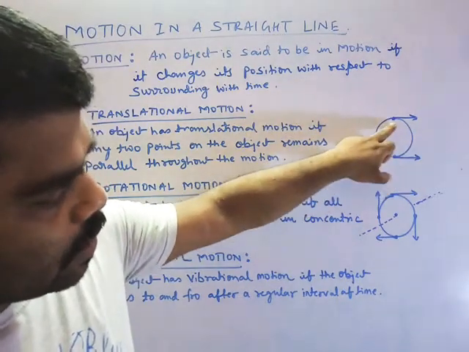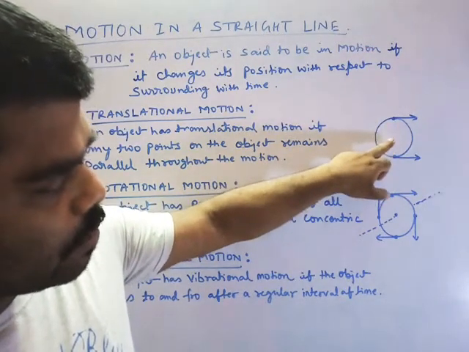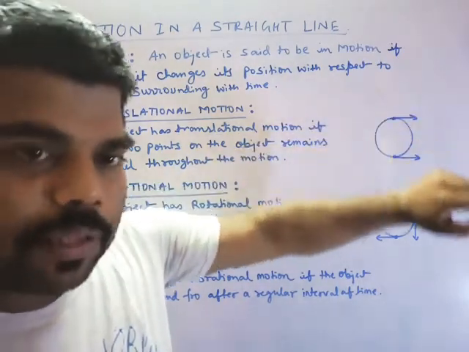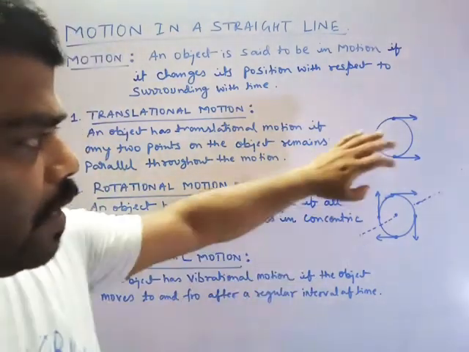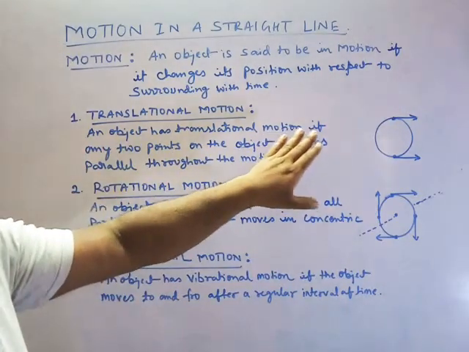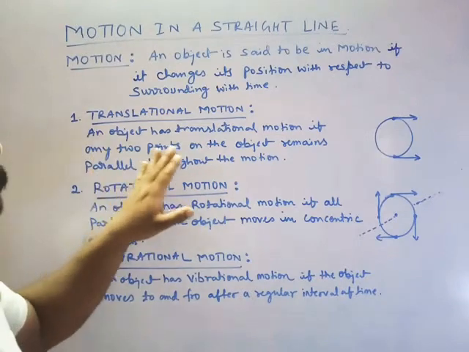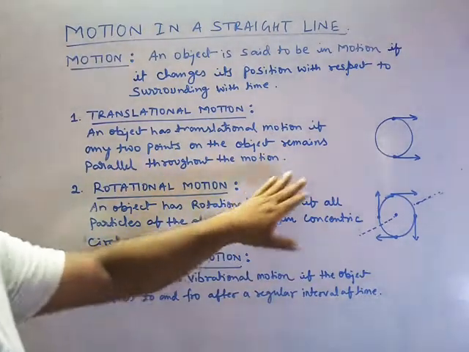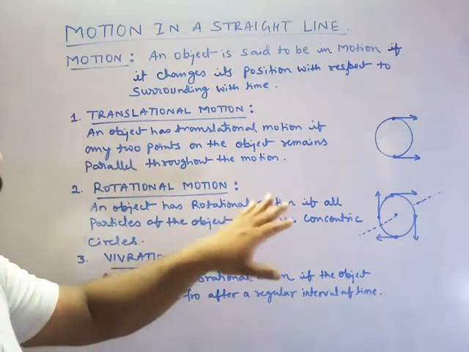These are two particles of an object, and both particles move in the same direction when the body moves. That's why I've written here: an object is in translational motion if any two points on the object remain parallel throughout the motion.